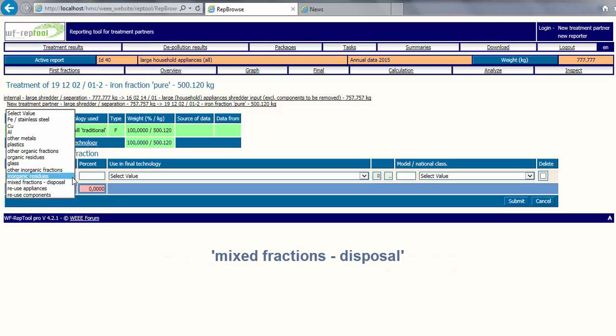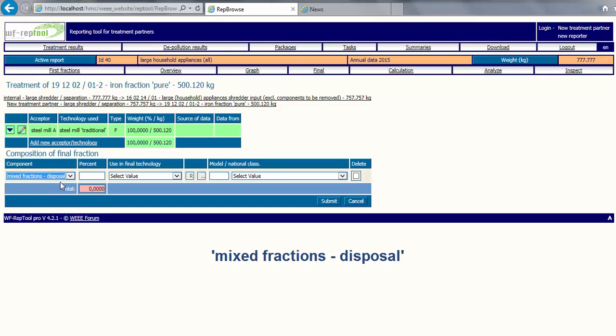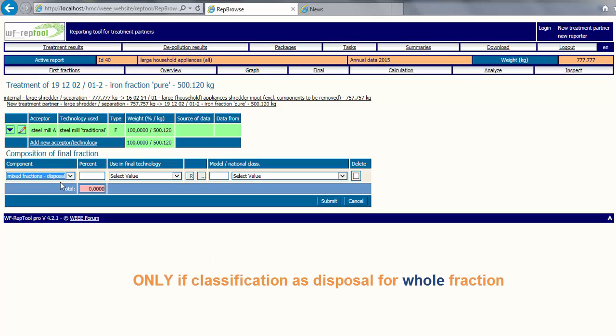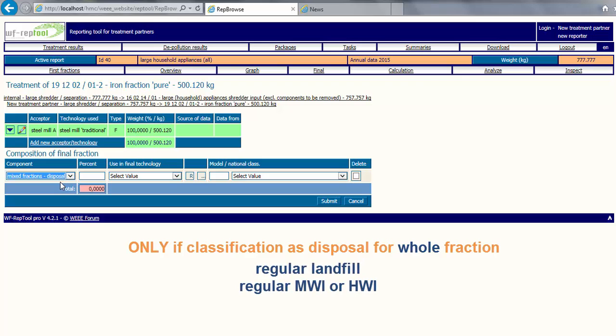Use the term or the component mixed fractions disposal only if you forward a mixed fraction to any final technology for which the use of components is classified as disposal for the whole fraction. Examples for this are a regular landfill or a regular municipal waste incineration plant or hazardous waste incineration plant.